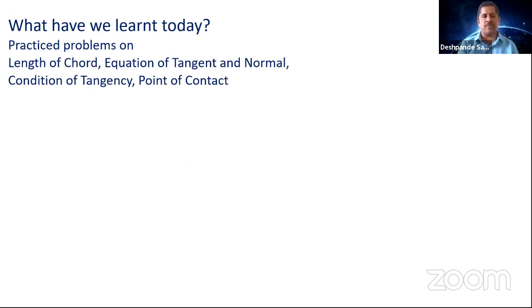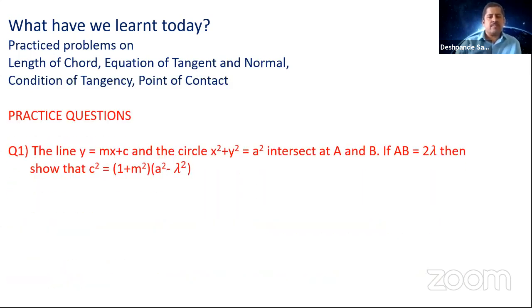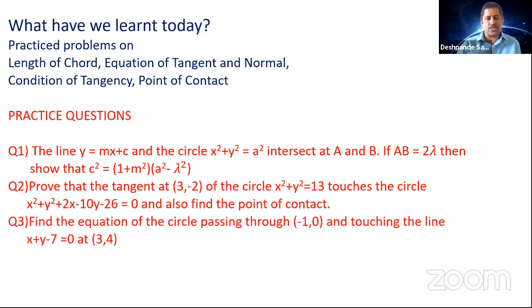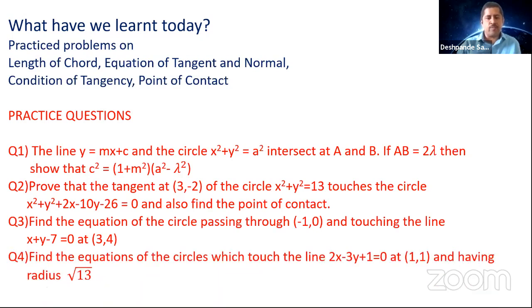Only these I have chosen here. You need to practice more in this area. We have given some problems on similar lines to the problems I have discussed. I have given 4 problems here, so try to practice these 4 problems, which are similar to the problems you have done today.